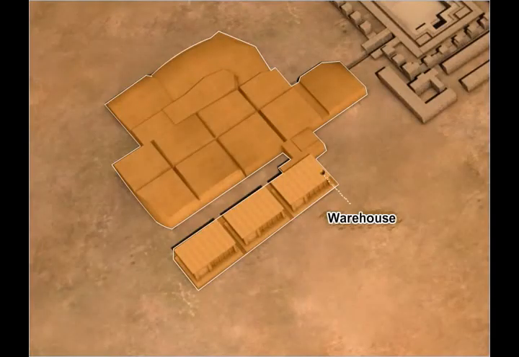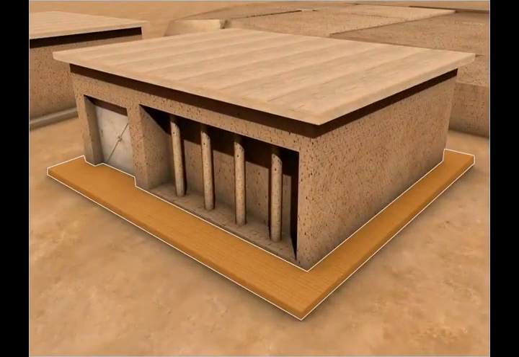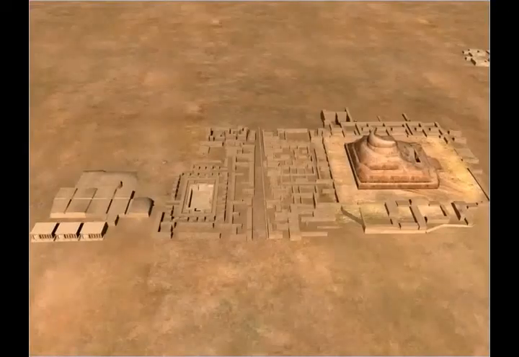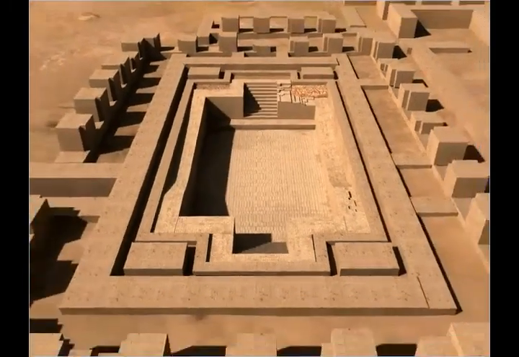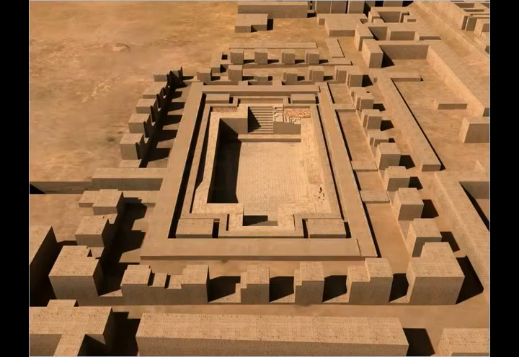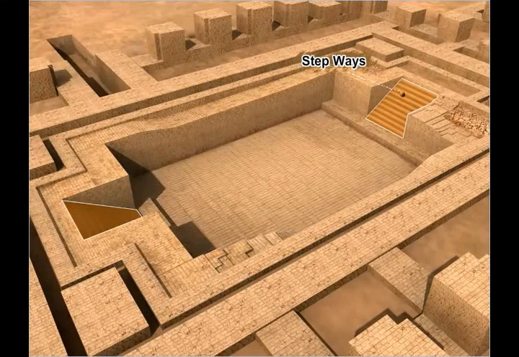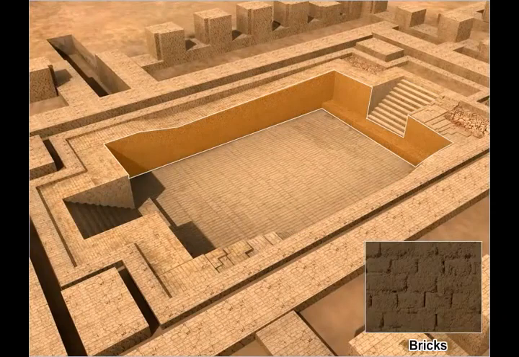The warehouse in the citadel area was a massive structure. Archaeological evidence suggests that the lower portion of the warehouse was made of bricks and the upper portion was probably made of wood. The Great Bath in the citadel area was a large rectangular tank which archaeologists believe was meant for special ritual baths. The tank was located inside a courtyard and was surrounded by a corridor on all four sides. The tank was mortared with gypsum to make it watertight. Two stairways led to the tank, one from the north and another from the south. The tank had bricks in its edges and a huge drain on one side.